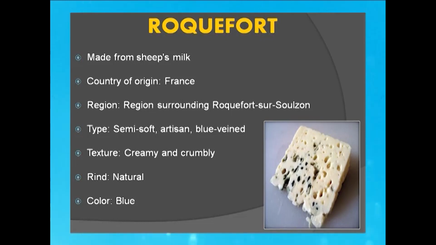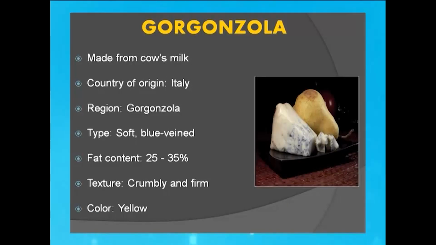The next of the blue vein cheese is the Gorgonzola variety, where it looks softer and you can very well see the blue veins running all through the cheese. Now this cheese is most often enjoyed with pears or such kinds of fruits, and the color is mostly a faint yellowish, and the origin of this cheese is from Italy. So the earlier one, Roquefort, is of a different origin and so named differently, consumed differently, while Gorgonzola is different on its own.